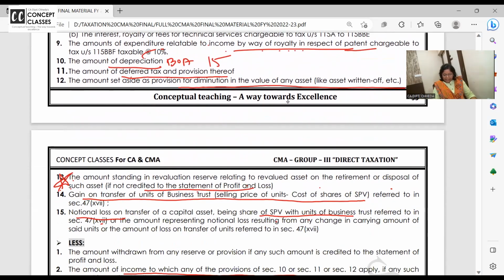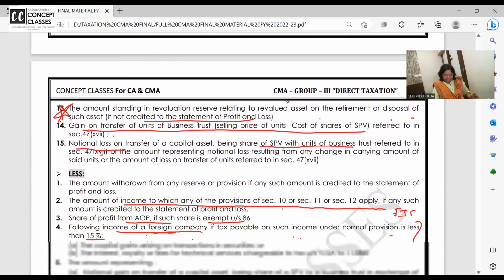Amount standing in revaluation reserve relating to revalued asset on the retirement or disposal, if not credited in the P&L, add it. Gain on transfer of the business trust. Actual profit, take it. Notional loss, if you have debited, add back.